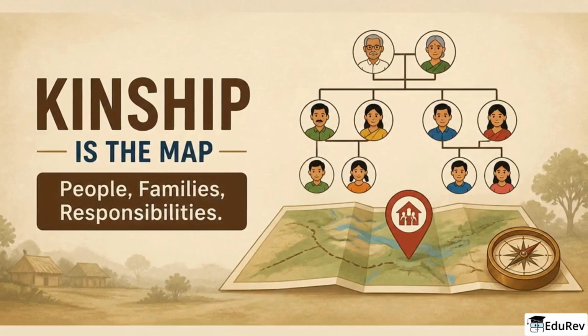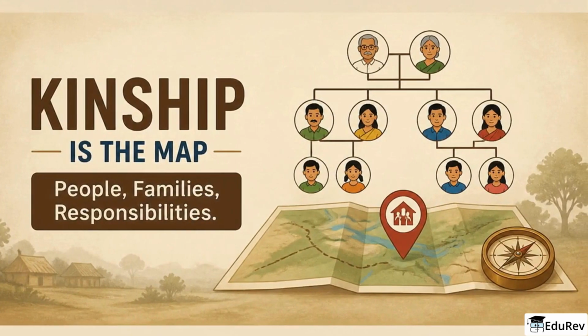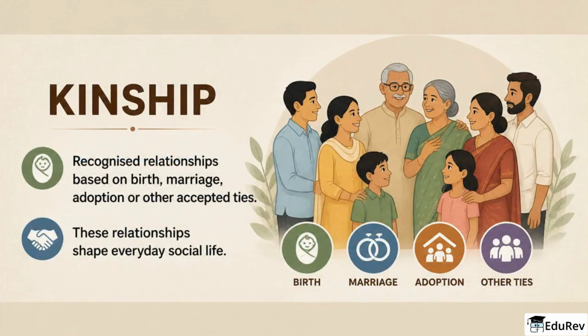Think of kinship as the map that tells people who belongs to which family and what they must do for each other. Kinship makes recognized relationships based on birth, marriage, adoption, or other accepted ties. And these relationships shape everyday social life.